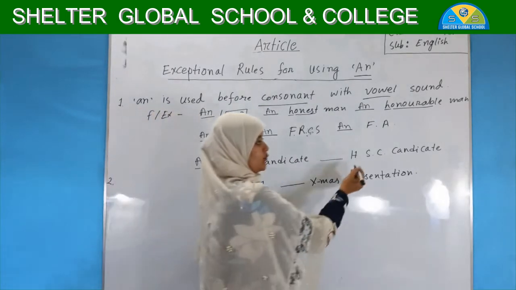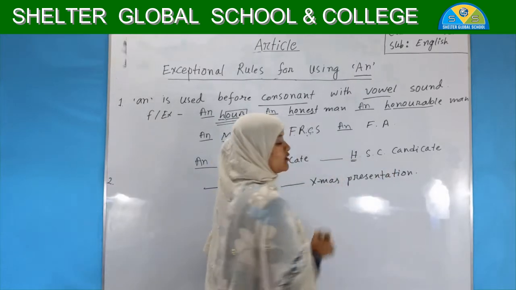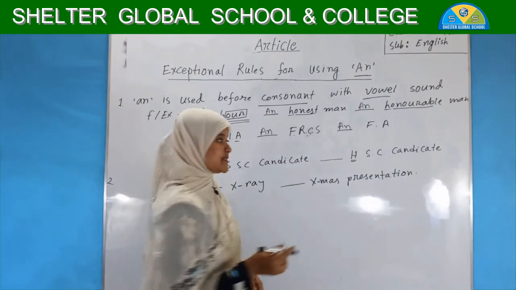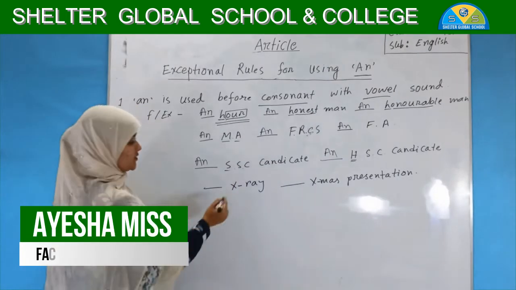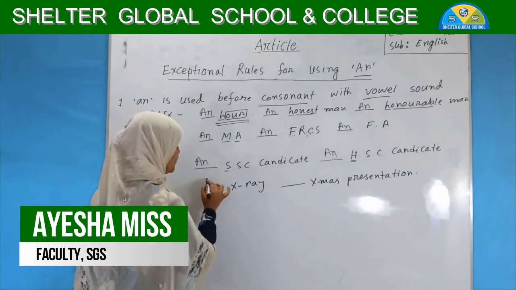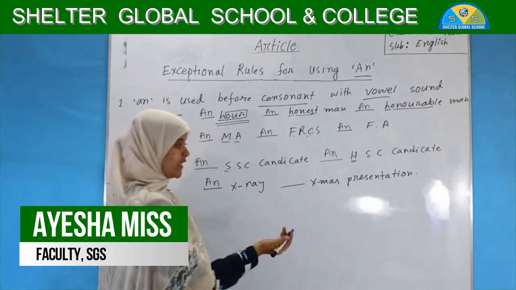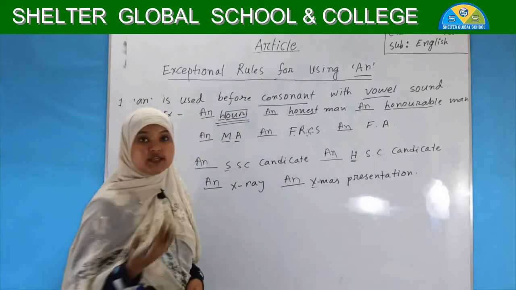Same example, HSC candidates. This is also a consonant, but it sounds like a vowel, so we have to write AN again. And X-ray, it sounds like "ex", so we have to write AN. And same X, which sounds like "ex", that's why we have to write AN.